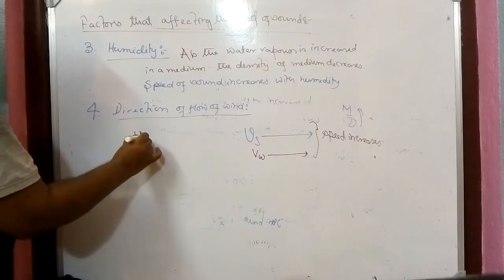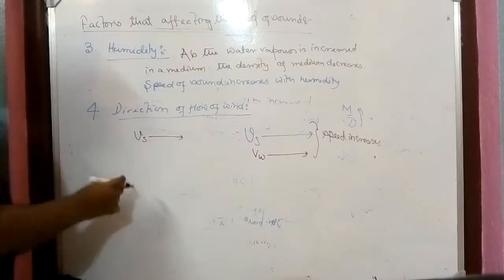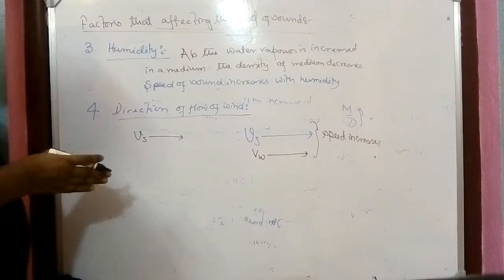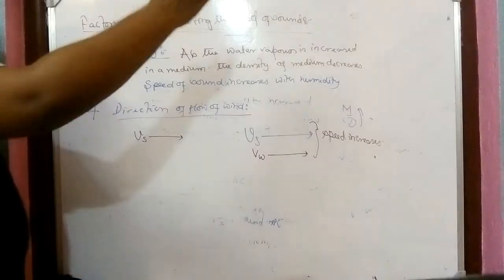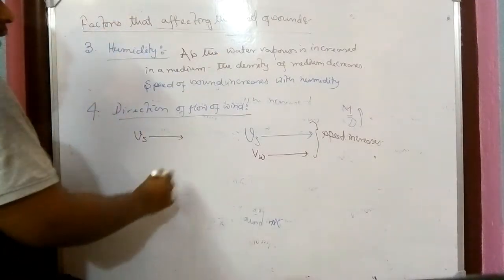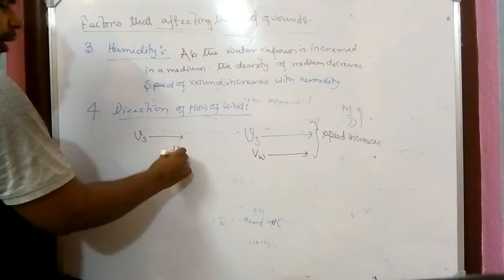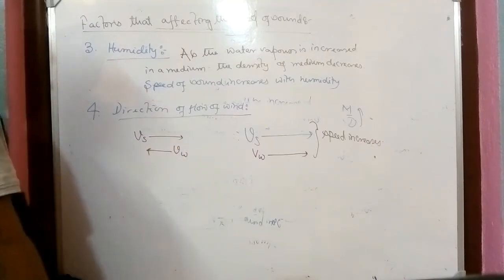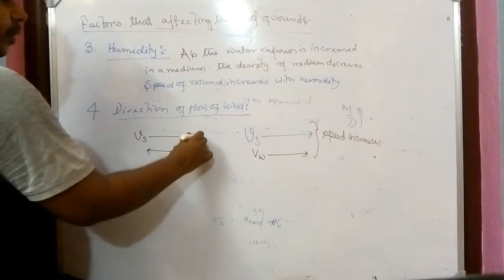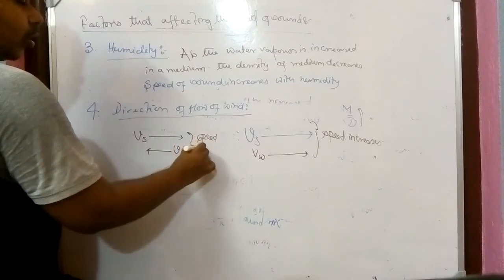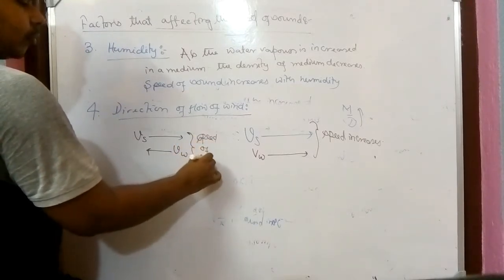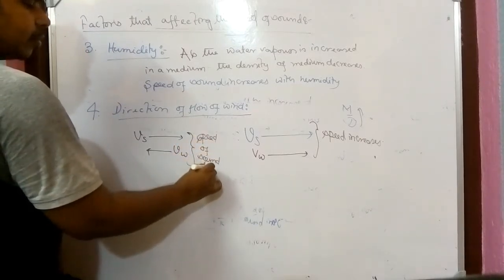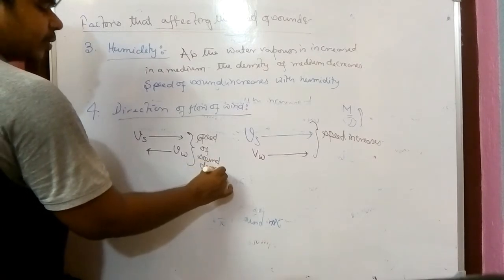And assume the speed of sound is in this direction, meaning you want to propagate the sound in this direction, but the wind is propagating in the opposite direction. So definitely the speed of sound decreases. It is quite obvious.